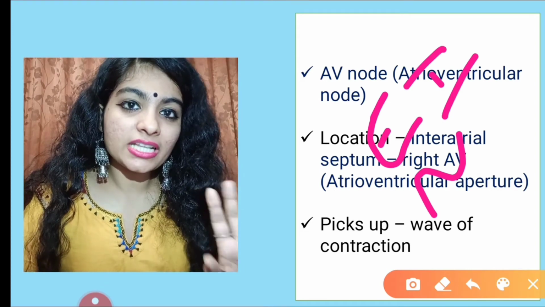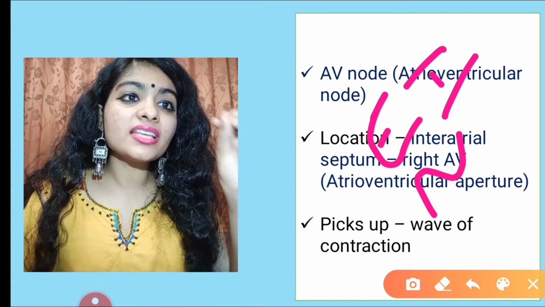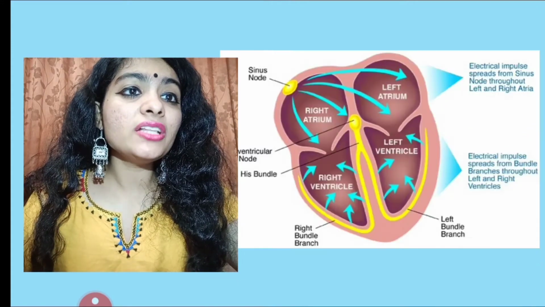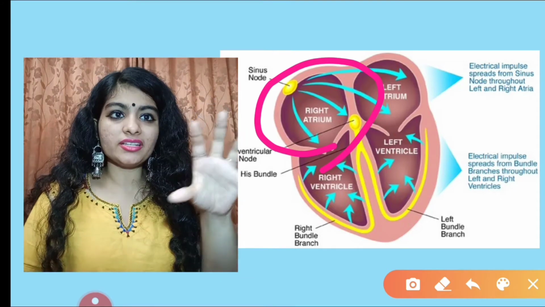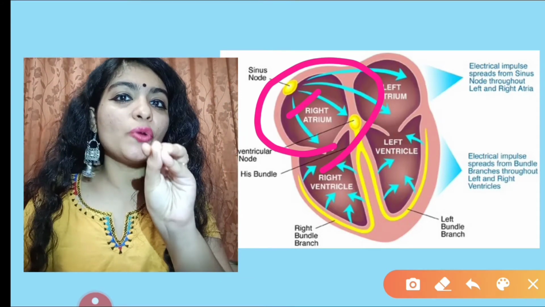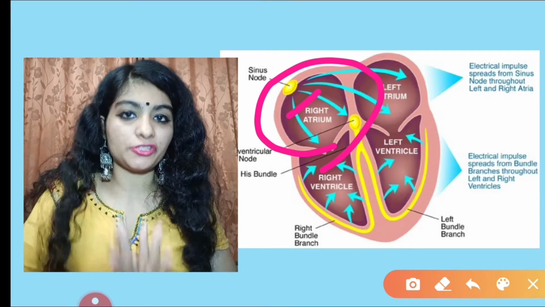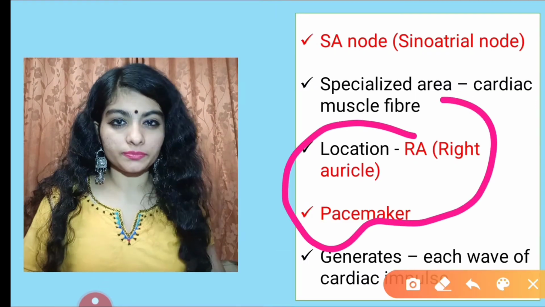Are you able to understand? Electrical impulses regulate the pace of contraction, and these impulses are generated by impulse generating cells present in the right atrium, in the sinoatrial node. So indirectly they control the pace of contraction. That is why it is called the pacemaker.